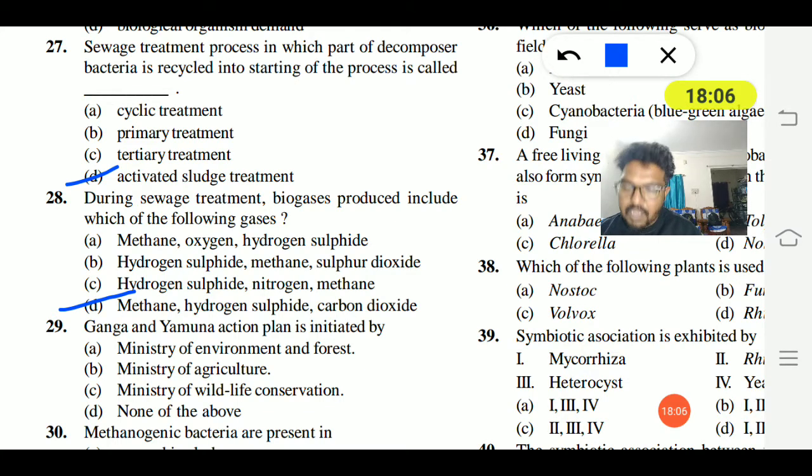29th. The Ganga and Yamuna Action Plan is initiated by the Ministry of Environment and Forest, Ministry of Agriculture, Ministry of Wildlife Conservation, or none of the above. The Ganga and Yamuna Action Plan is initiated by the Ministry of Environment and Forest. Option A is the right answer.